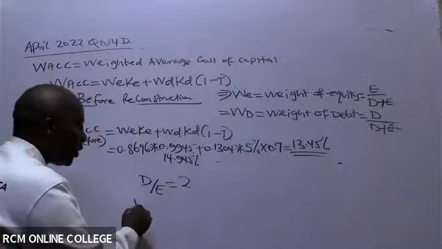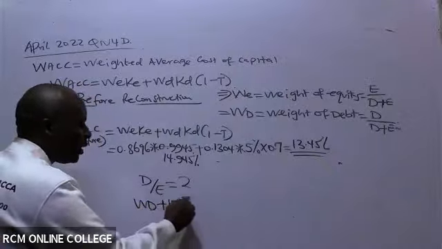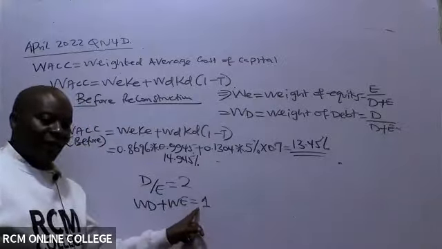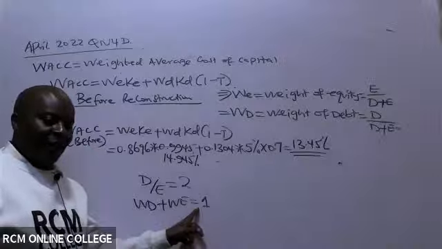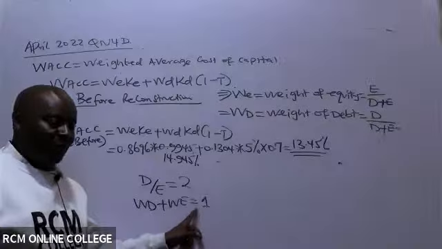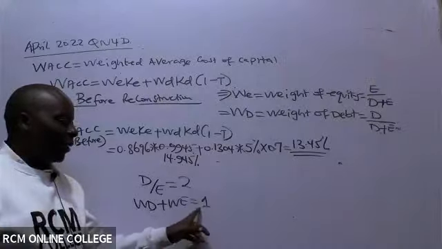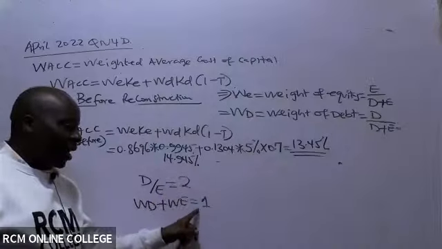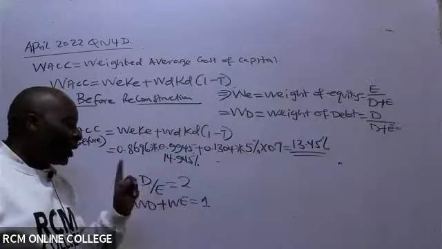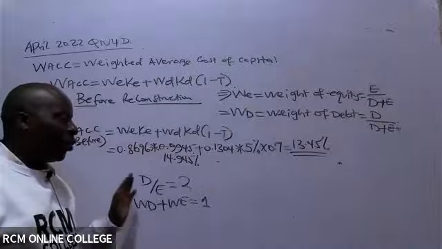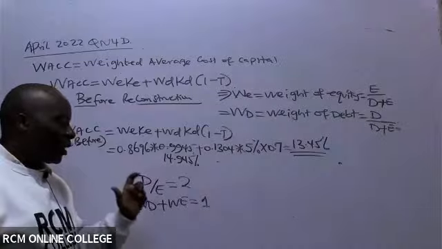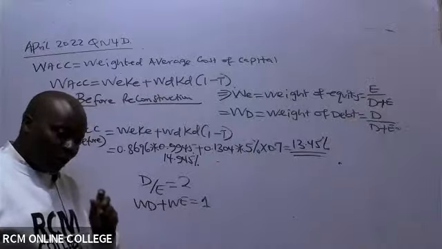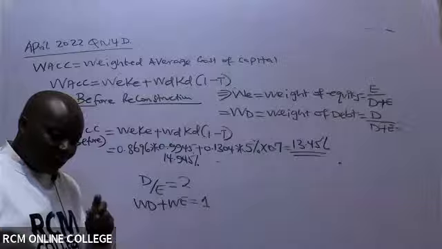You know that weight of debt plus weight of equity must always be equal to what? Must always be equal to 1. So you see, this already is exceeding 1. So debt to equity ratio is not the same as weight of debt. Weight of debt is always a fraction, always a decimal.